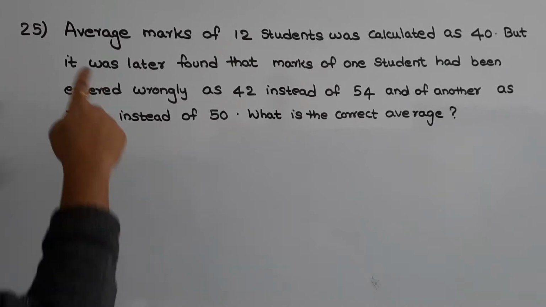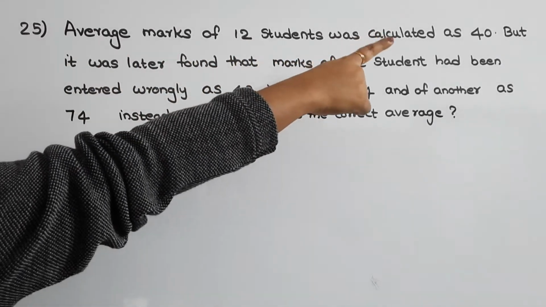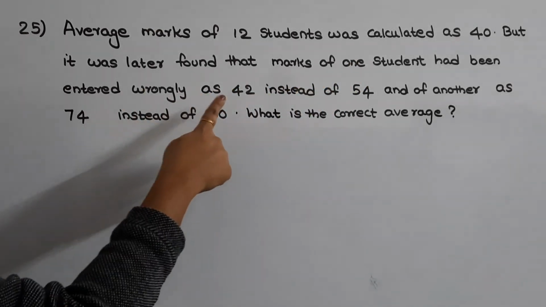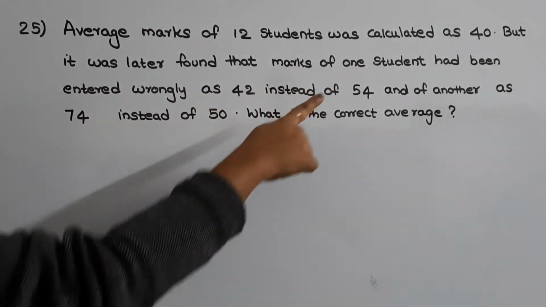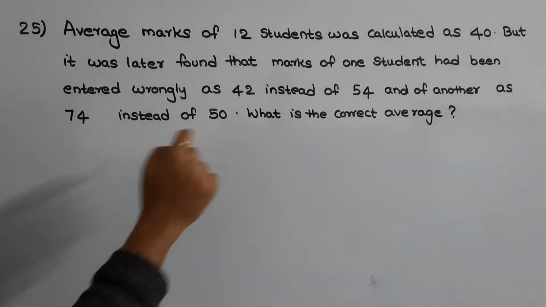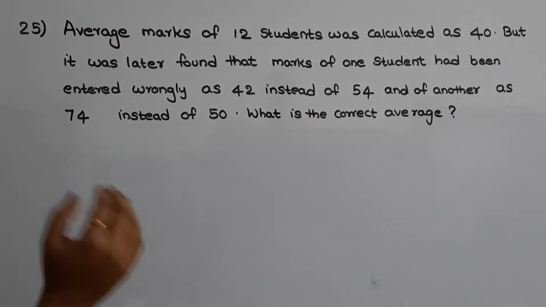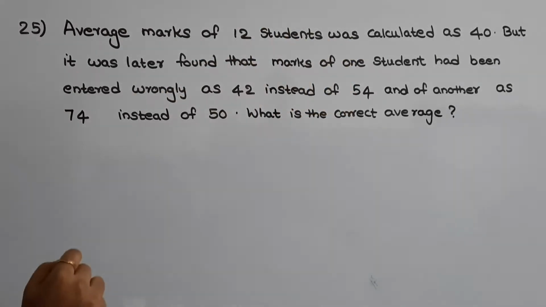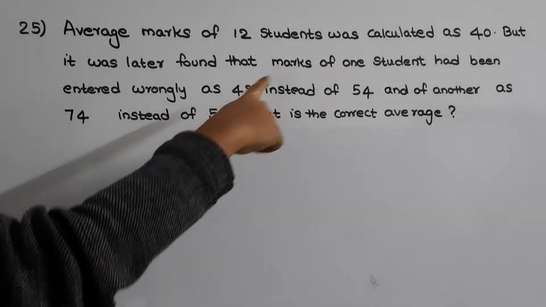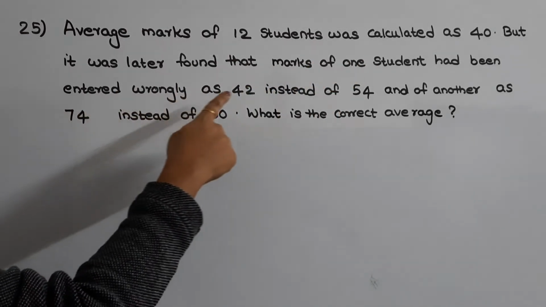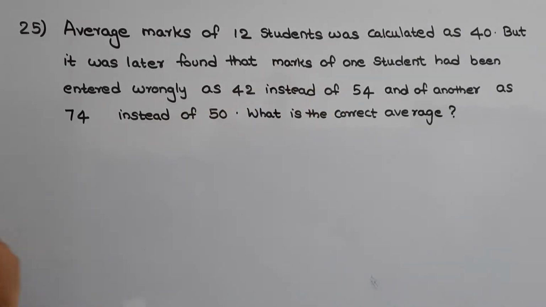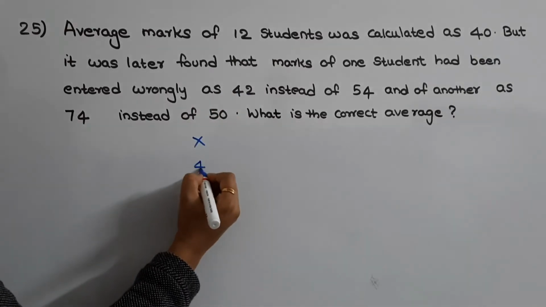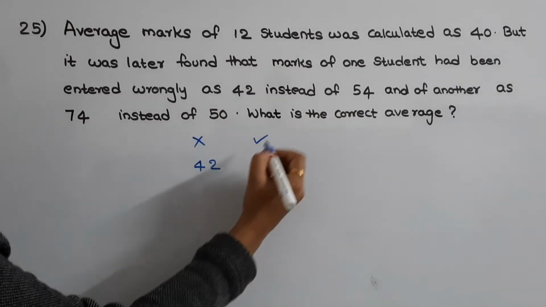The next question is, average marks of 12 students was calculated as 40, but it was later found that marks of one student had been entered wrongly as 42 instead of 54 and of another as 74 instead of 50. What is the correct average? So in this question they have given the average marks scored by 12 students as 40. Then later they found that the marks of one of the students had been entered wrongly as 42 instead of 54. But it should have been 54.